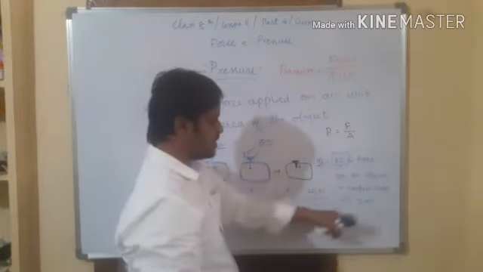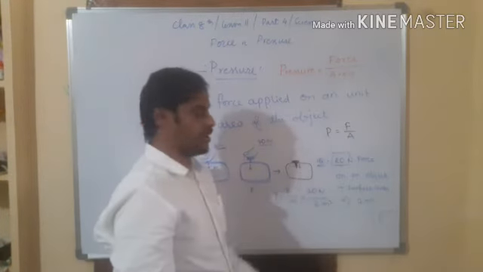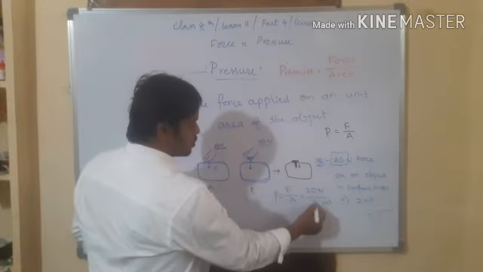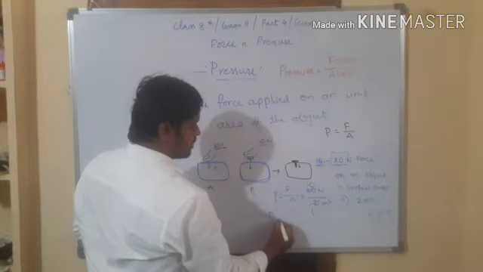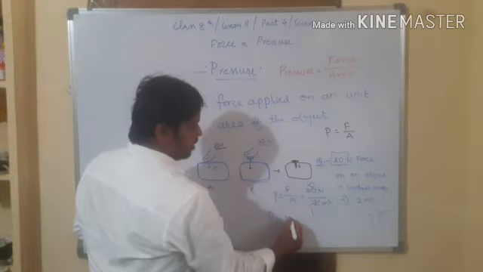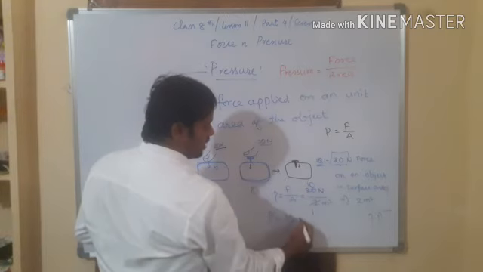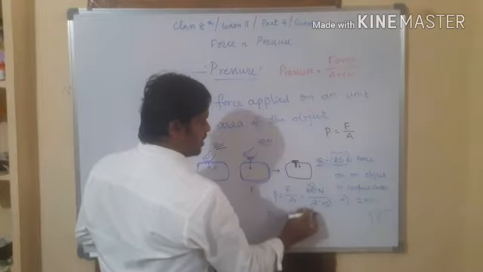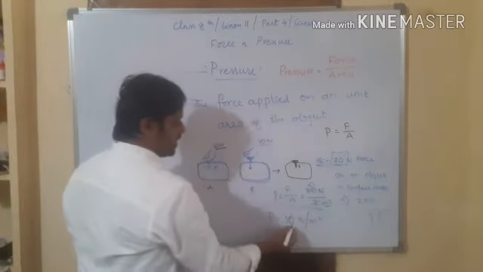How much area is it? 2 meters square. 2 ones are 2, 2 tens are 20. So the answer is pressure equal to 10. Okay, 10, it is good. But what is the unit? Newton per meter square. So the pressure that I applied is 10 Newton per meter square.